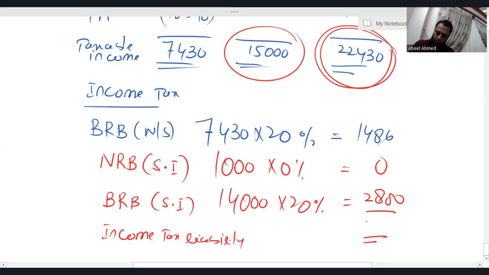So here comes your income tax liability. 1,486 plus 2,800 is 4,286. So your income tax liability is 4,286.